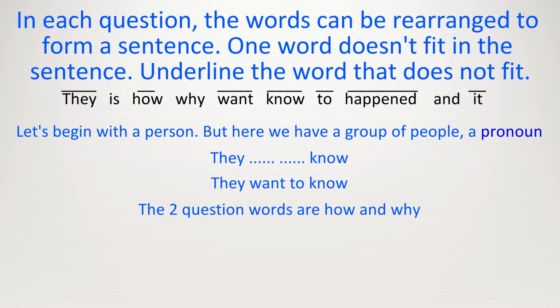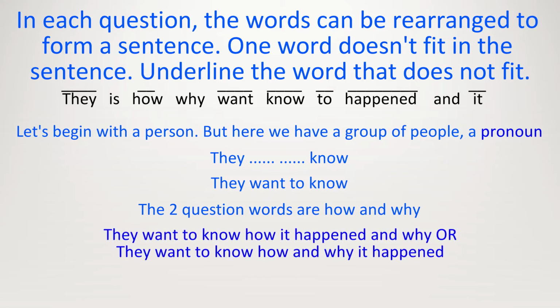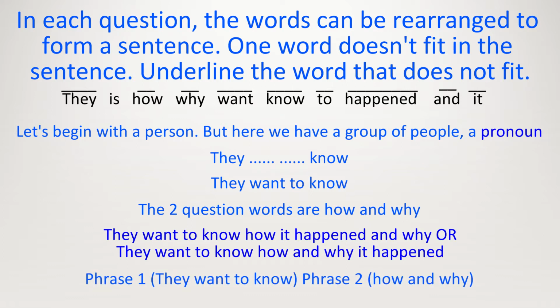Now we have a few words left, and let's just put a couple of them right after. We've already used the question word how, so let's use the question word why. And then we've got it. They want to know how it happened and why. That means the word we did not use is is.